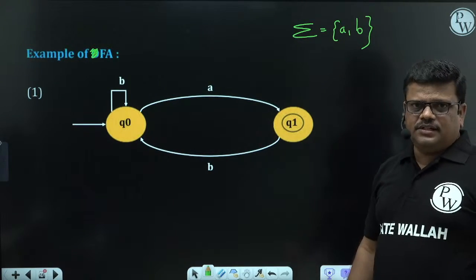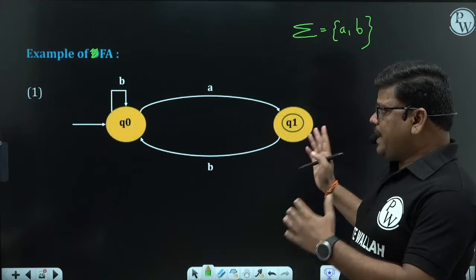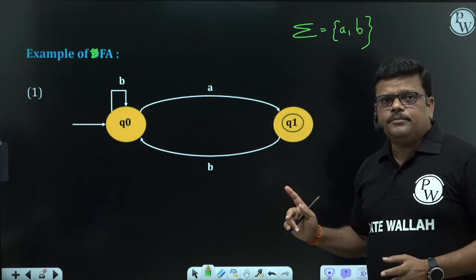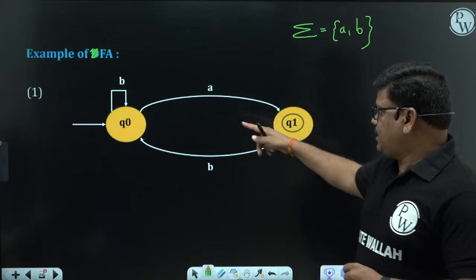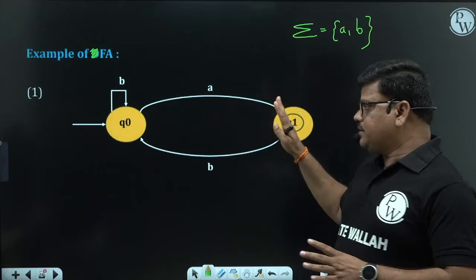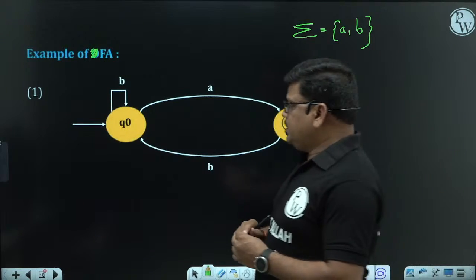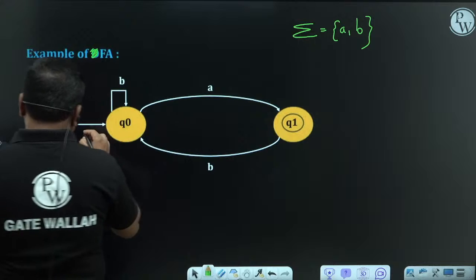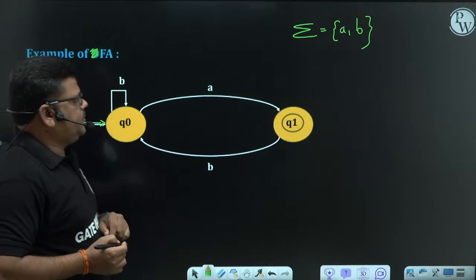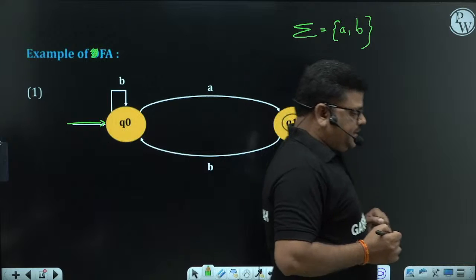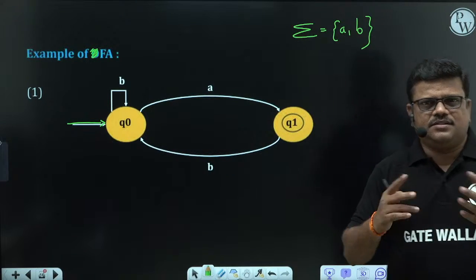Circles are states. This is called the diagram representation of finite automata. In this, we have circles named states, and edges named transitions. There is always one initial state for every automaton, this initial arrow. Double circles are called final states. This is just an introduction.